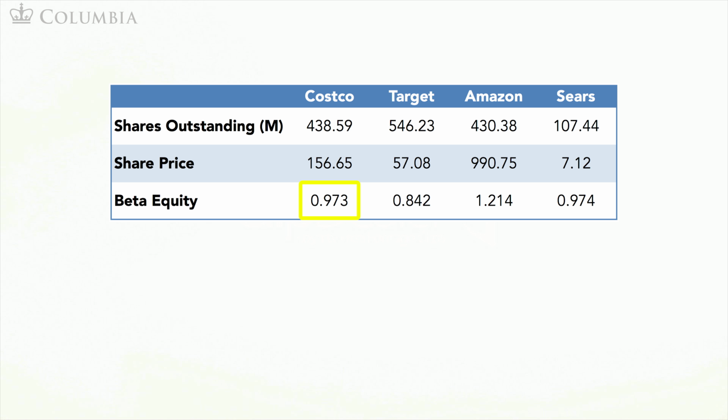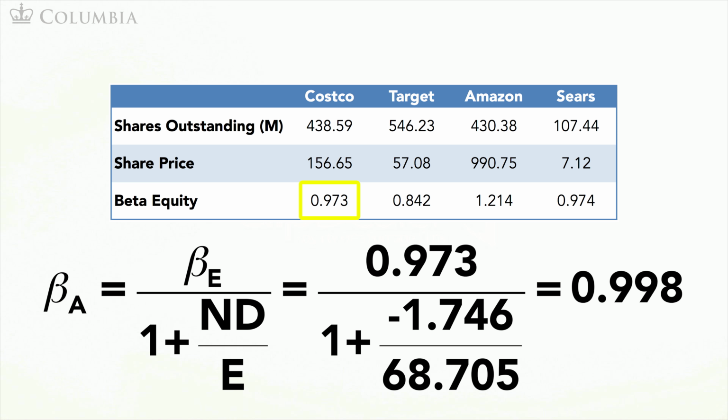To compute the market capitalization, I'm giving you a table with the number of shares outstanding for Costco and the most recent share price. The value of equity is the product of the two, that is $68.705 billion. By the way, we could have alternatively looked for the market cap of Costco directly from a financial website. Finally, the table shows you the equity beta of Costco. You can obtain this number from any of the financial websites. Plugging the numbers into the equation leads to an asset beta of 0.998.